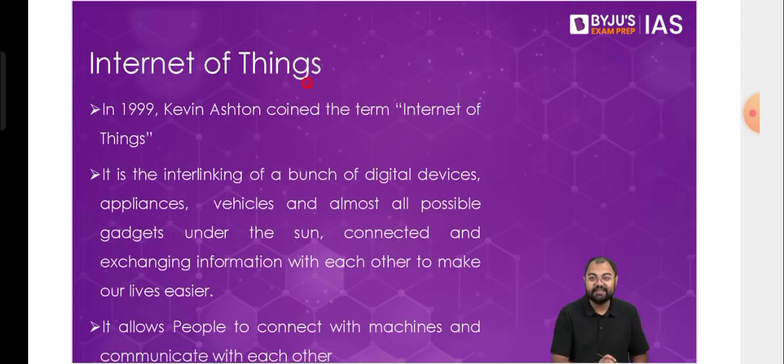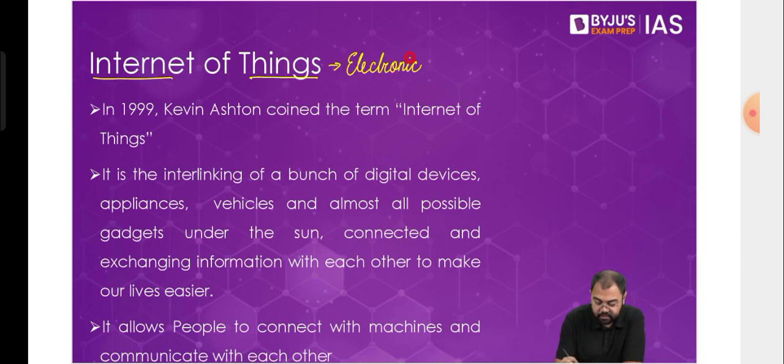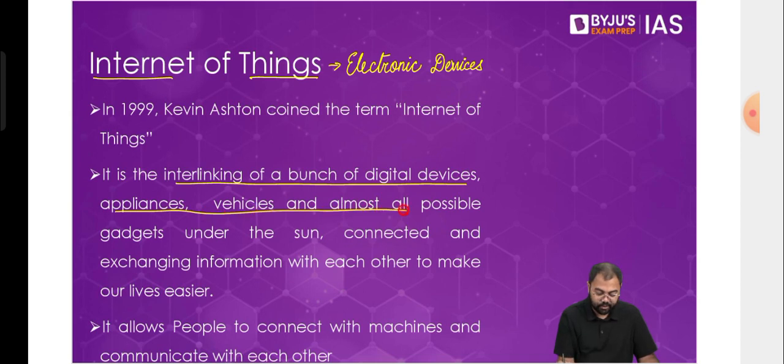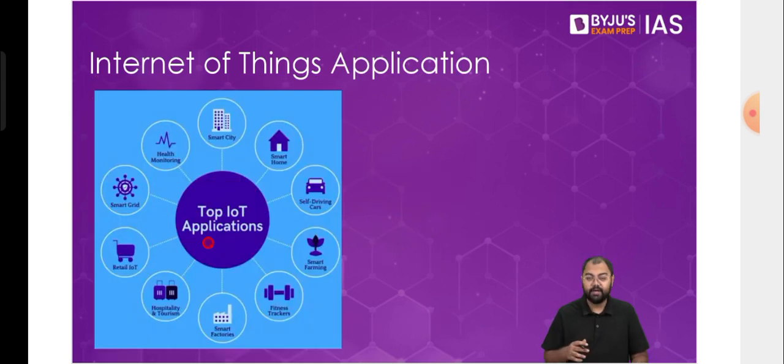So first and foremost, when we say Internet of Things, what do we mean? Internet means inter-network, meaning a network of interconnected things. What is things? Things here means electronic devices. In this context, when it comes to Internet of Things, we basically mean an inter-network of electronic devices. So in a manner, we can say that this is an interlinking of a bunch of digital devices, appliances, vehicles, and almost all possible gadgets. Basically all the electronic devices that can connect with one another via the internet, or any kind of connection, will be called Internet of Things. Now, what exactly do we see in Internet of Things, and how does it become important for us?